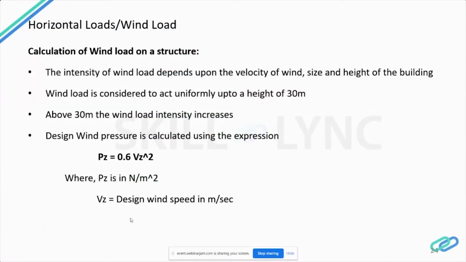So wind loads are considered only if the height of the building is more than 15 meters. The intensity of the wind load depends upon the velocity of wind, and the size and height of the building. The design wind pressure, or the total wind load, is calculated by the formula Pz = 0.6 Vz², where Pz is in Newton per meter square and Vz is the design wind speed in meter per second.